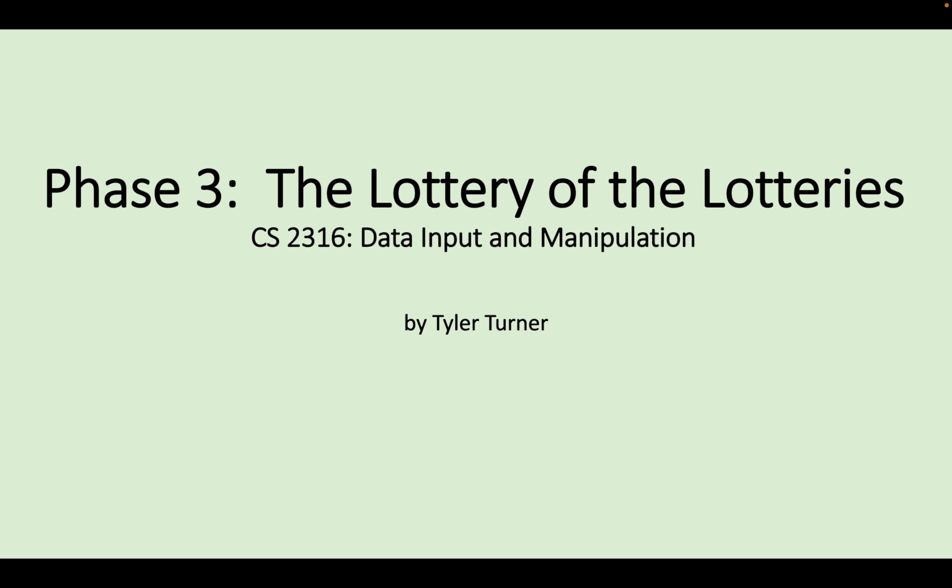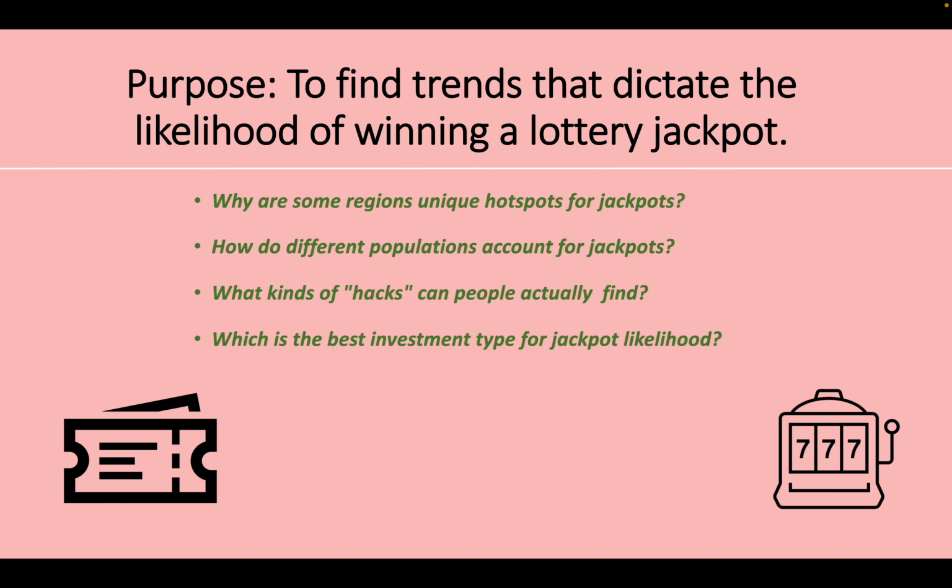My name is Tyler Turner, and this is my Phase 3 project for the Lottery of the Lotteries for CS 2316. So the purpose of my project was to find trends that dictate the likelihood of winning a lottery jackpot.